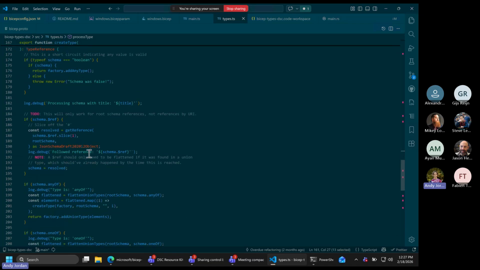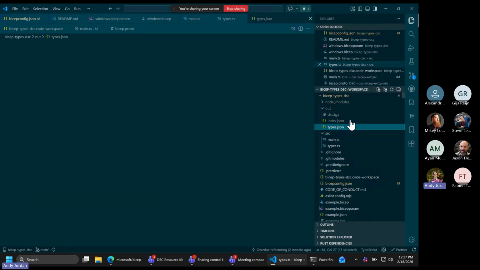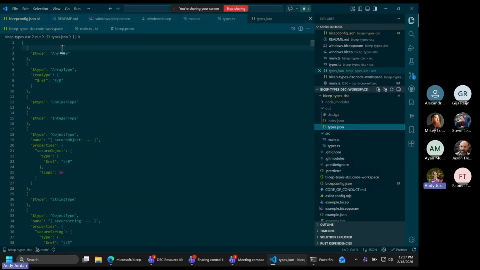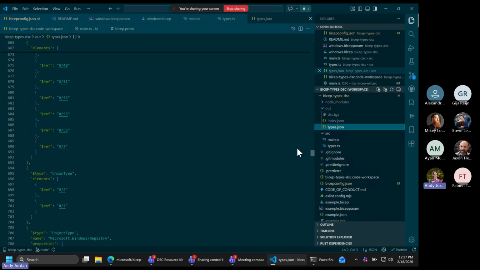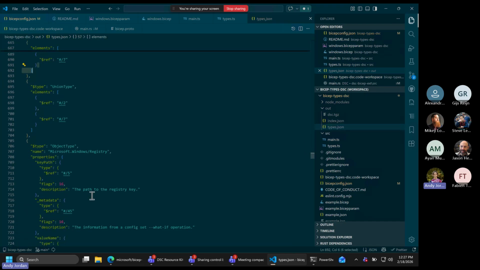And then under the covers, what's happening is that's getting all filled out into a JSON file that gets published with the extension. So in types.json, you can see the base types getting defined here: any, array, Boolean, integer. And if I scroll, you'll see here's the registry type getting defined. Now that's what it's currently doing, but that's not to say that's the only way to do this. That was the first thing I wanted done, was support all of the known types.